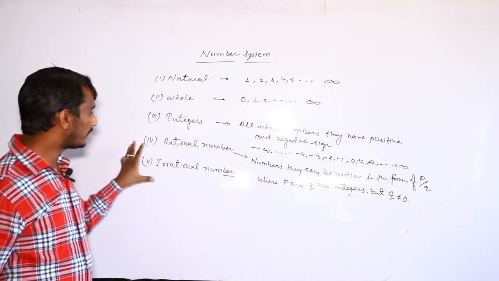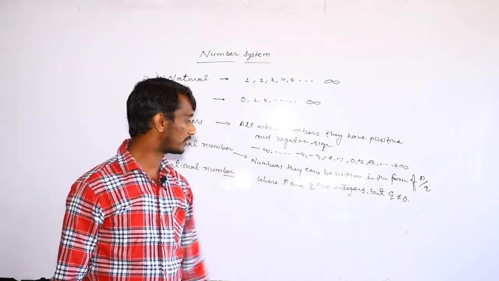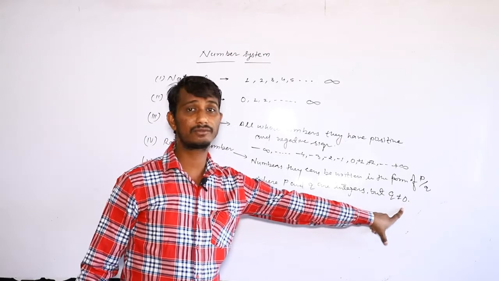This is a very important definition of rational number.